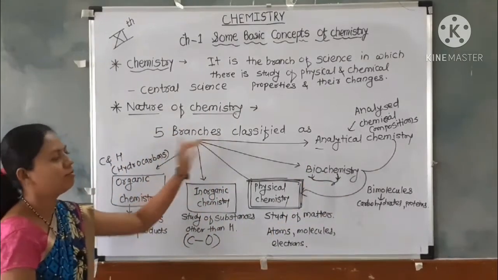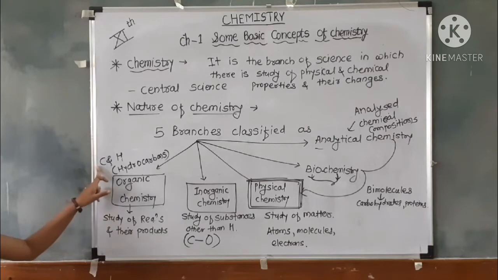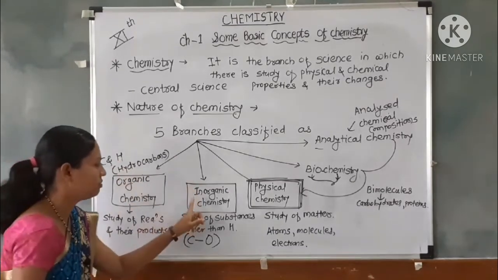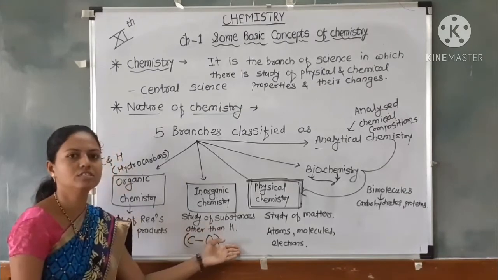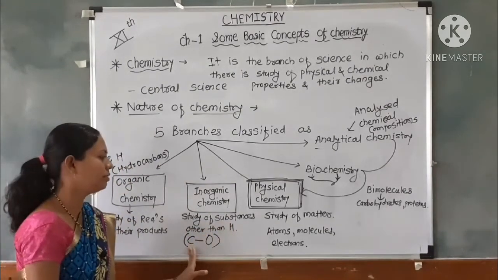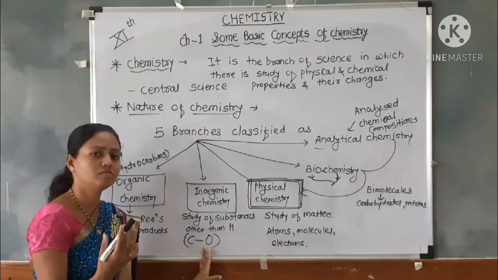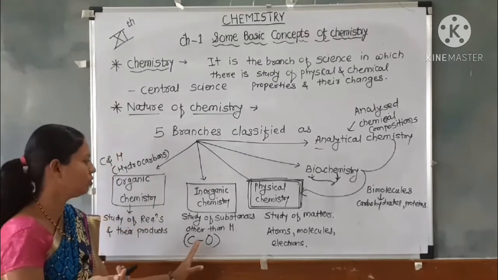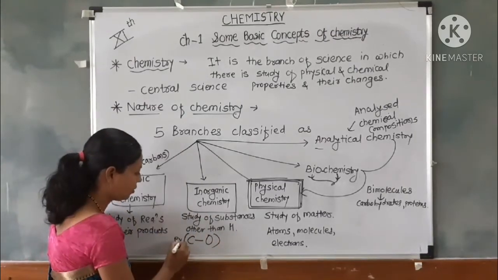So, there are 5 branches of chemistry. Organic chemistry includes the study of reactions and their products, and contains hydrocarbons, that means carbon and hydrogen. Next is inorganic chemistry, which is the study of substances other than hydrogen, mainly carbon with other atoms, not including hydrogen, for example carbon and oxygen.